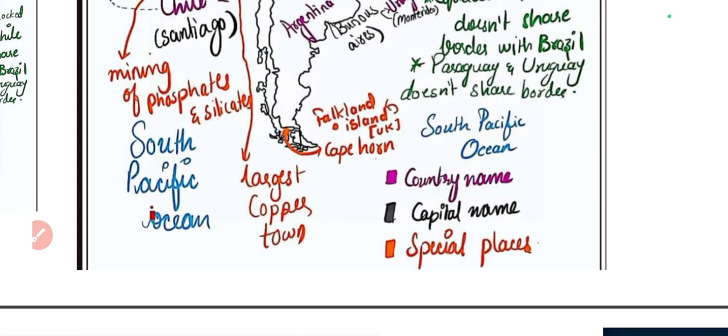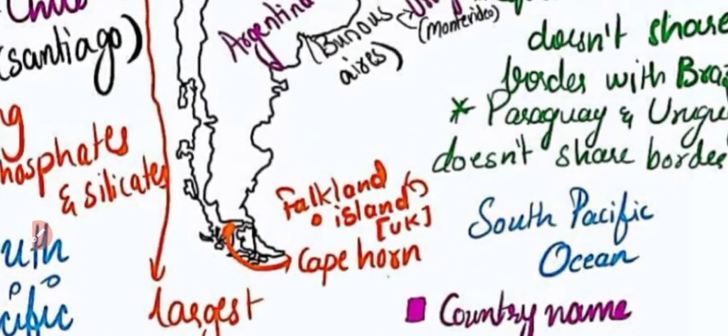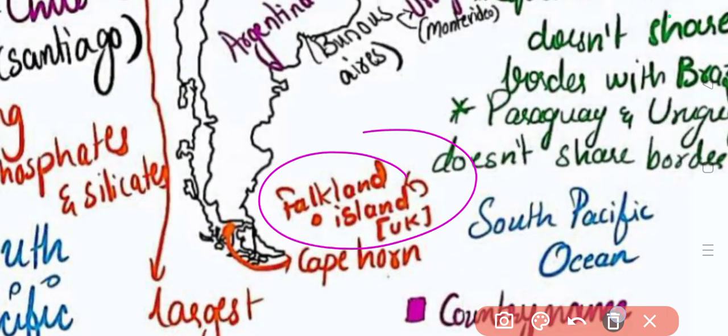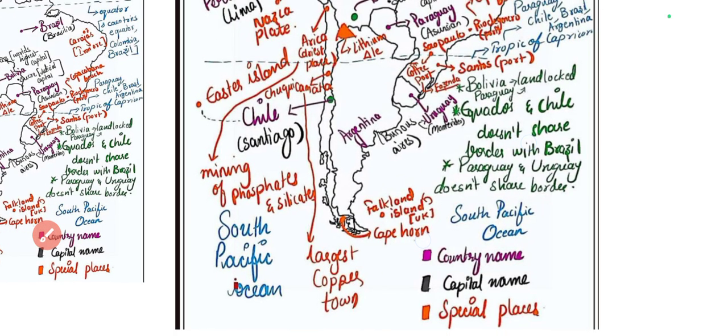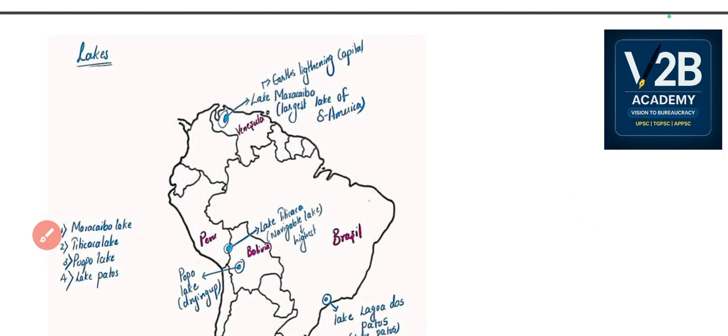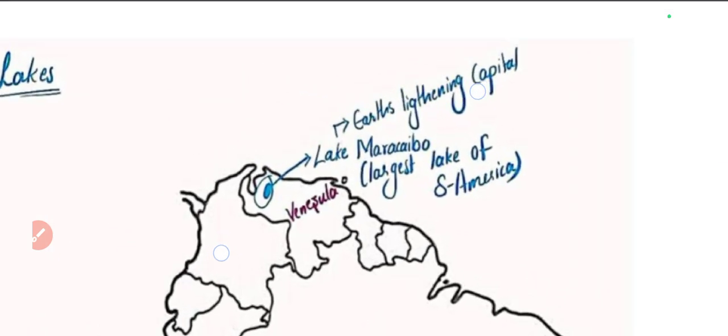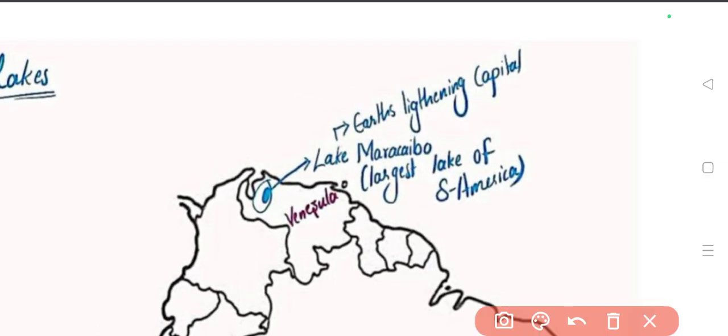So this is the revision of the countries that are located. And in the South Atlantic Ocean there is an island named Falkland Island, which belongs to the UK. Next, in class 3 we have seen about lakes. In the lakes I have told you about Lake Maracaibo. There is a port named Maracaibo that we have seen, which is an oil port, and at the same location we have Lake Maracaibo. This is the largest lake of South America, and it's Earth's lightning capital.